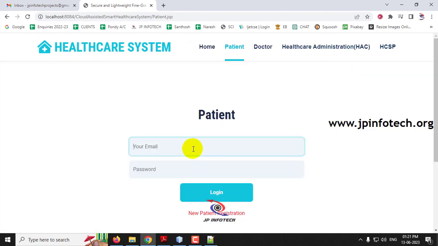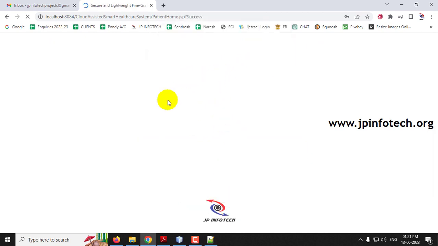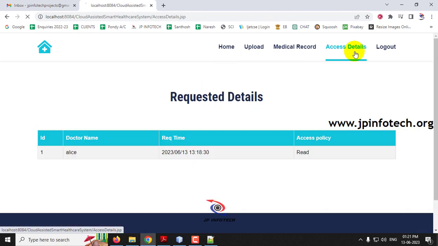And in the patient part, if you log in and go to the access details, the patients also will be shown the details of who has accessed their data. So this Alice doctor has requested the data, and you can see the date and time, and what is the access policy given to the particular doctor. It is read policy. Everything is being updated here clearly.